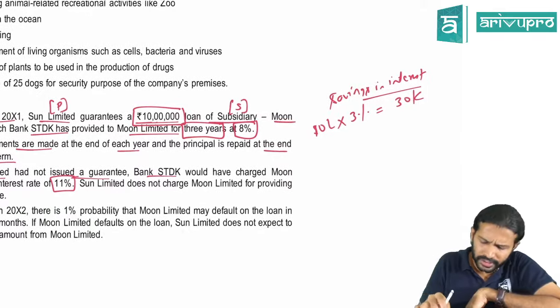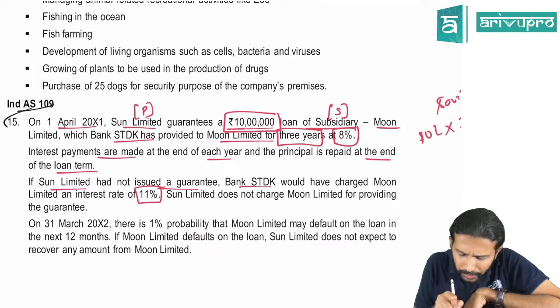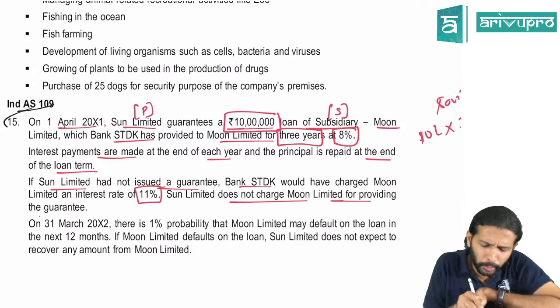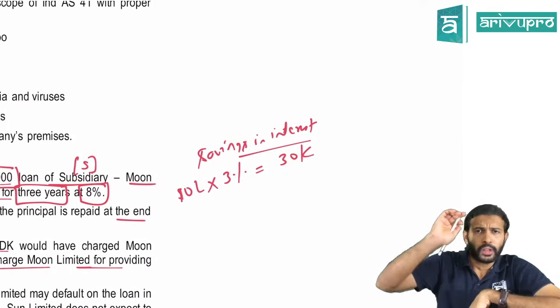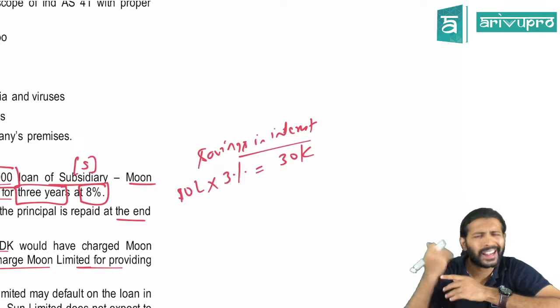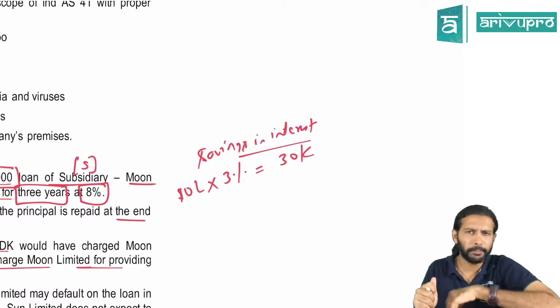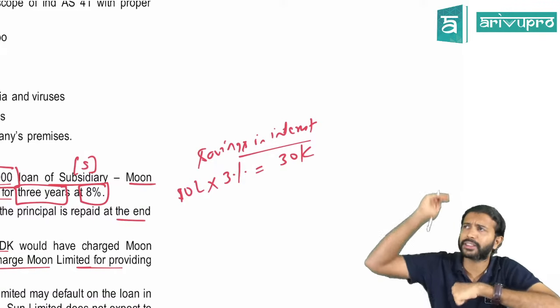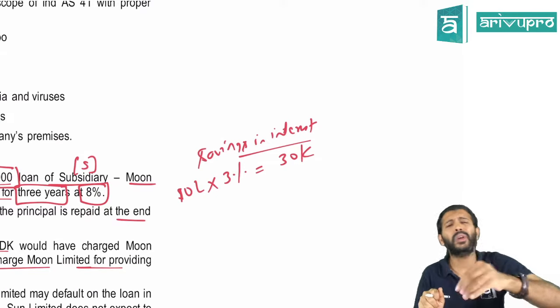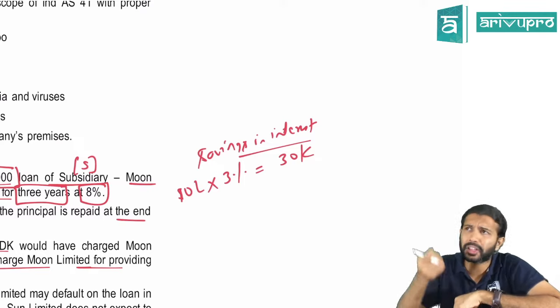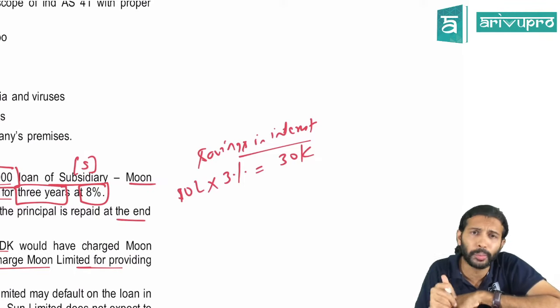We'll see what to do for that. Sun Limited does not charge Moon Limited for providing the guarantee. Now you think practically. If you approach a third party, a random person, forget about the holding and subsidiary company, the person taking the loan has approached a random person saying, can you give me a guarantee? Will any random person give a guarantee if there's no benefit to him?